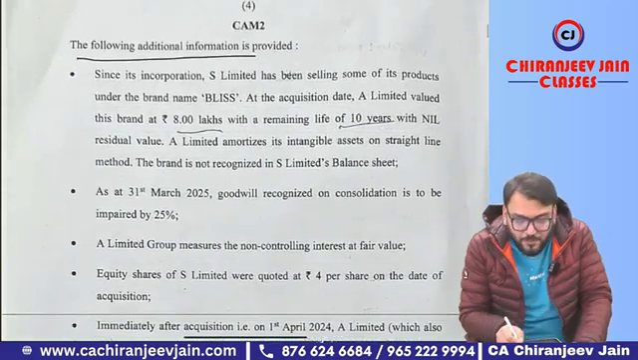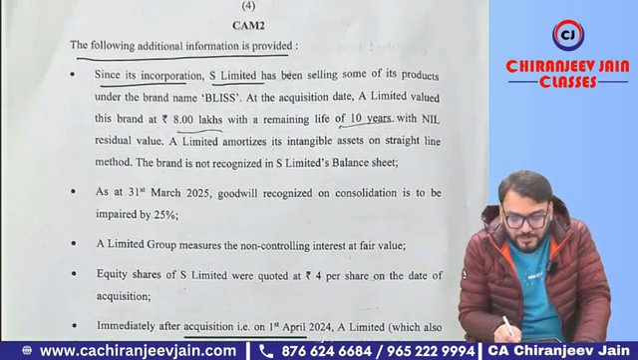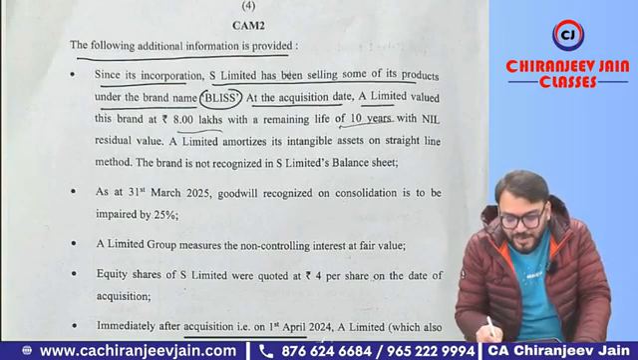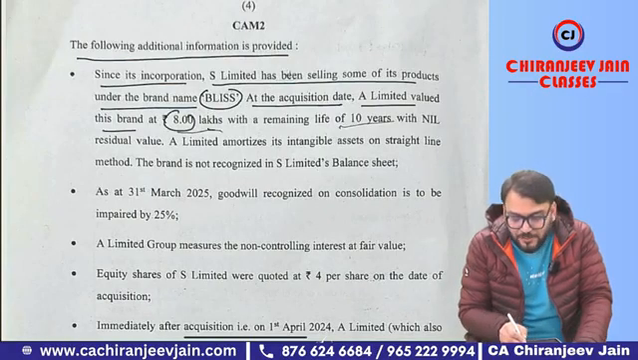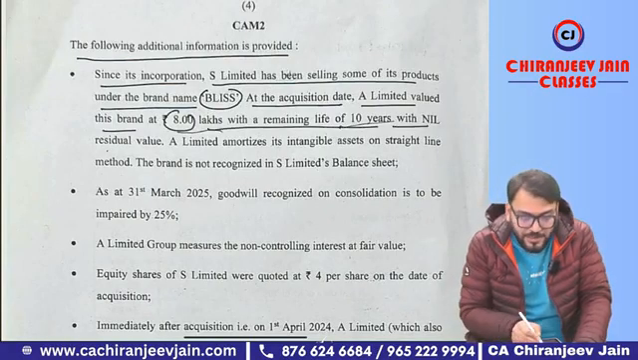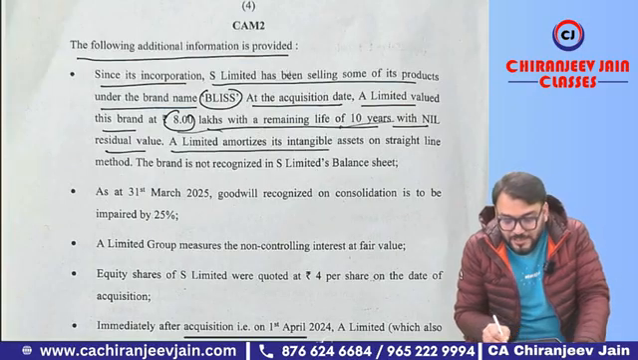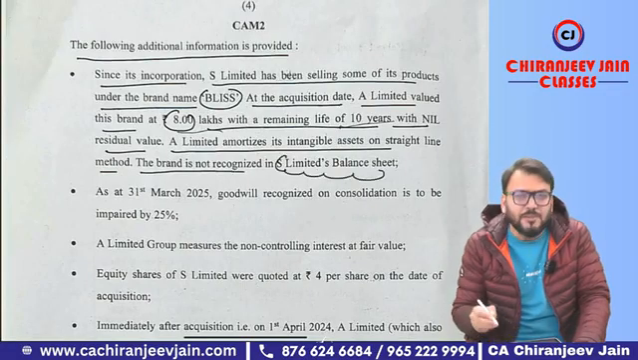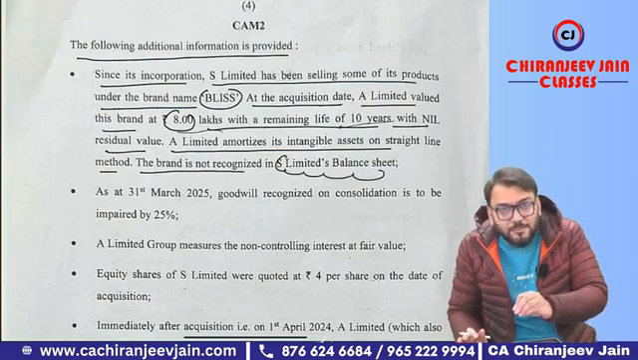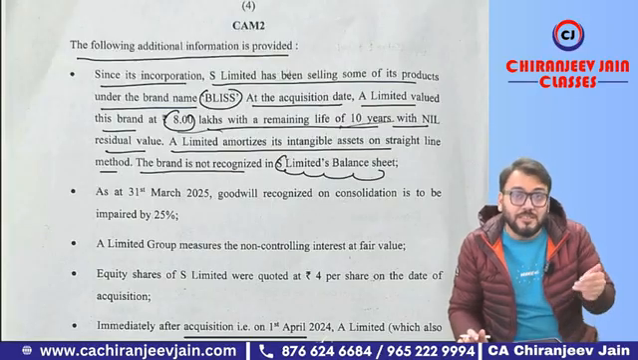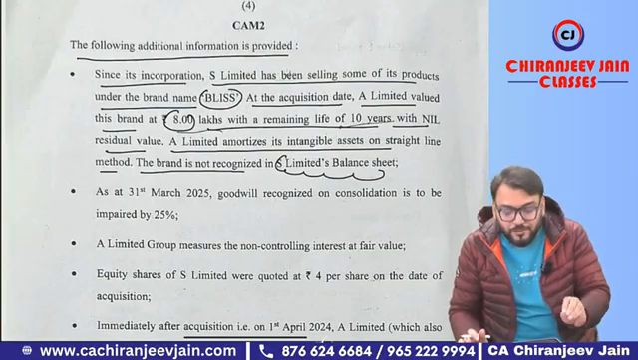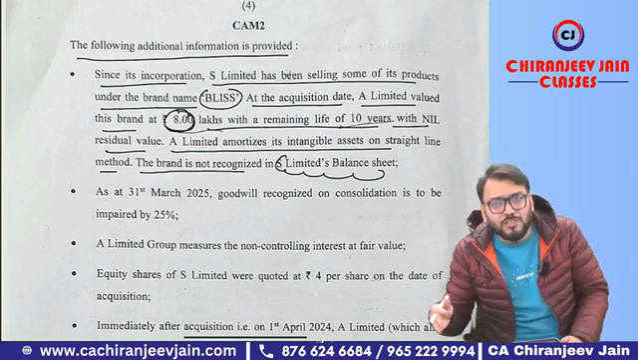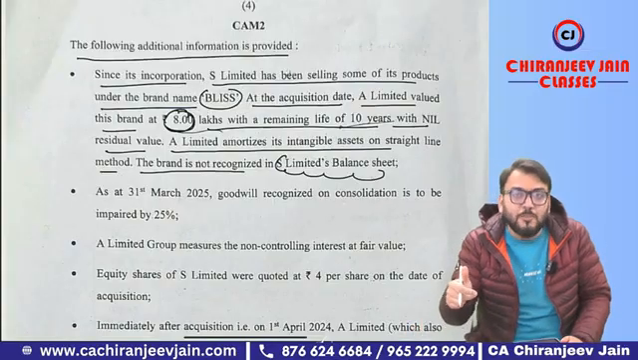The following additional information is provided. Since its incorporation, S Limited has been selling some of its products under the brand name Bliss. At the acquisition date, A Limited valued this brand at 8 lakh with a remaining useful life of 10 years with nil residual value. A Limited amortizes its intangible assets on a straight line method. The brand is not recognized in S Limited's balance sheet. Even though the brand was not recognized in the acquiree company's books, it can be recognized in the books of the acquirer at fair value on the date of acquisition. So fair value of 8 lakh will be considered on the date of acquisition, and of course, during the post acquisition period there will be one additional amortization adjustment.